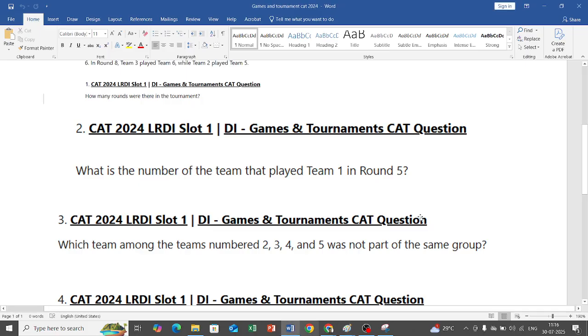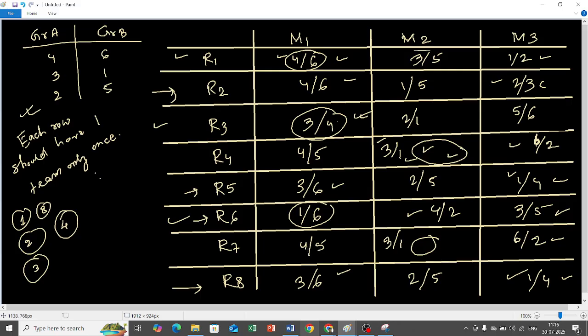Question number 3. Which team among the teams number 2, 3, 4, 5 was not in the same group? So 2, 3, 4, 5. I see 2, 3, 4 in group 1. 5 is not in the same group. So 5 is out of the group. Please tell me, everybody understood till here?